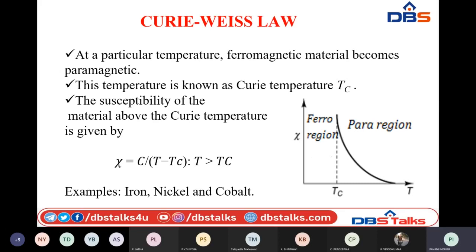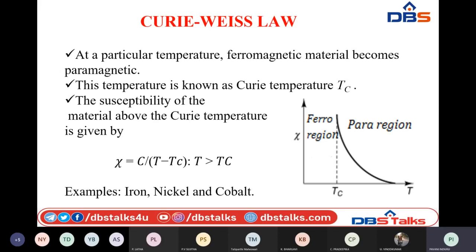So that temperature where ferromagnetic materials will behave like paramagnetic materials is known as transition temperature or Curie temperature. Okay. So at a particular temperature, ferromagnetic material becomes paramagnetic. So this temperature is known as Curie temperature.